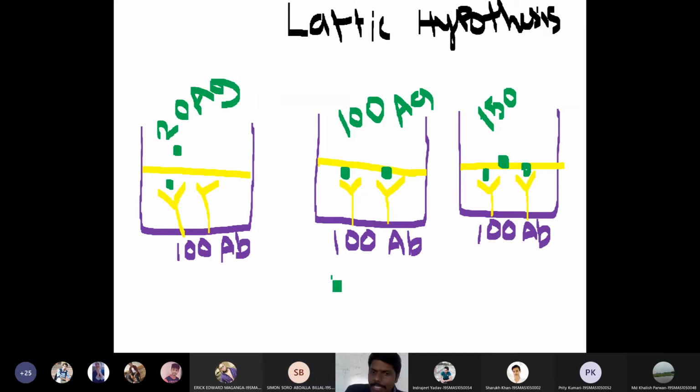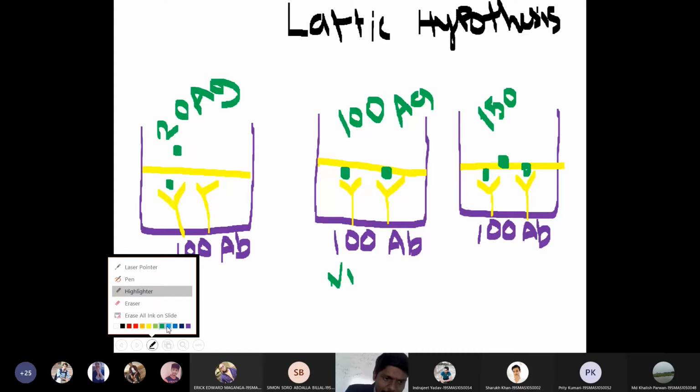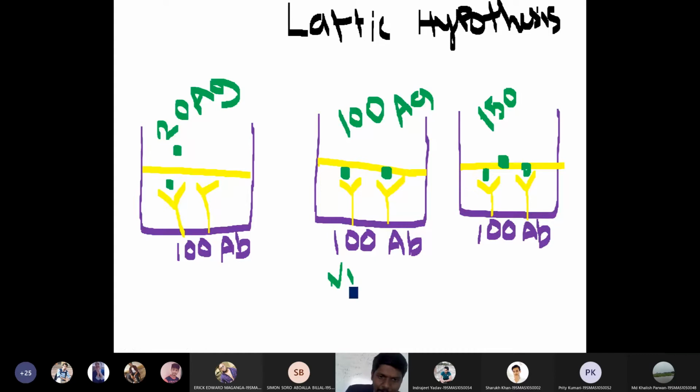The number of antigens is equal to the number of antibodies. So here I will see a visual reaction. A nice visual reaction will be seen in this particular well. In the middle well, I will see a visual reaction.